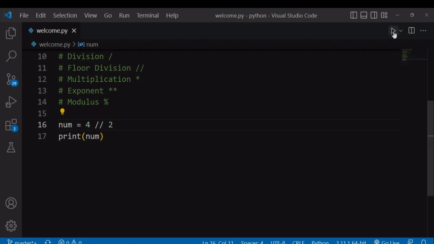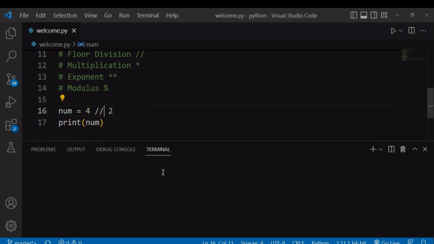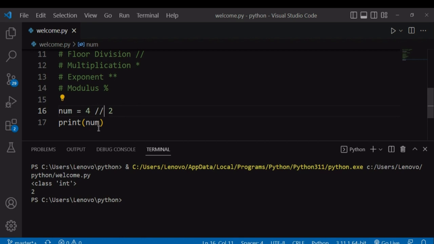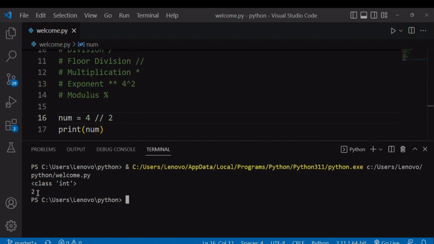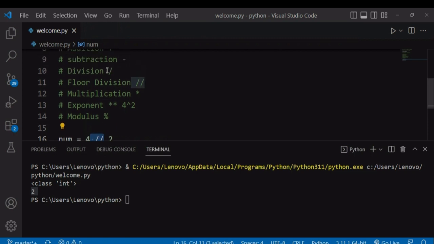So if you run our file again, it will divide 4 by 2. 2 goes 2 times into 4, and it returns 2, which is a whole number. So if you want to return an integer after dividing two numbers, we'll have to use this floor division, which has two forward slashes. And otherwise, if you want to return a decimal point number or a float, you can use one forward slash, and that's the difference between this division and this floor division. This floor division returns an integer, and this division returns a float.